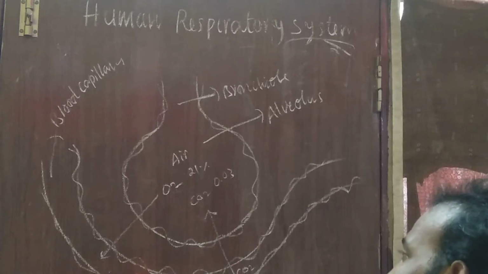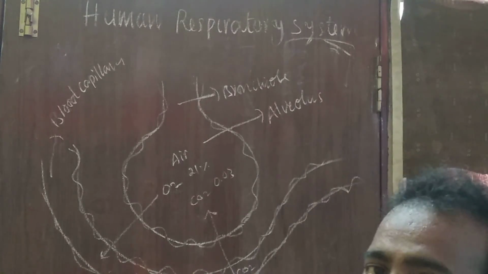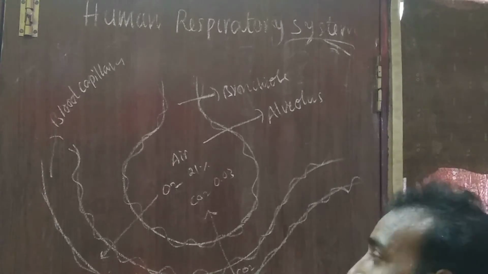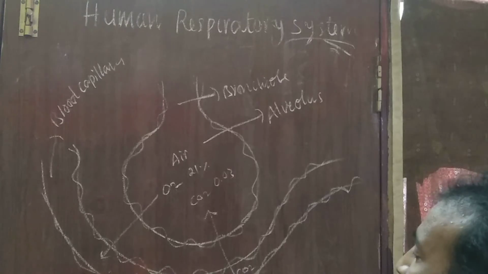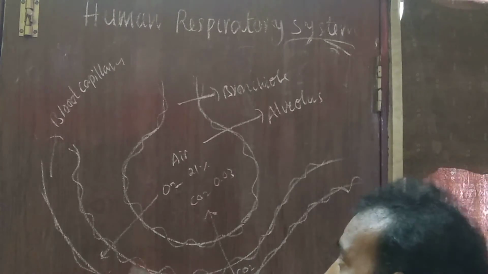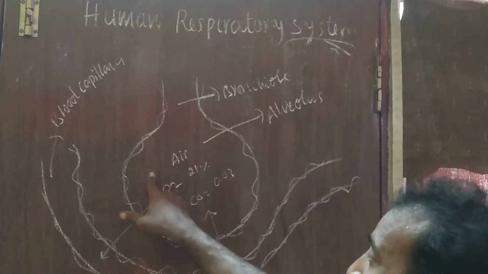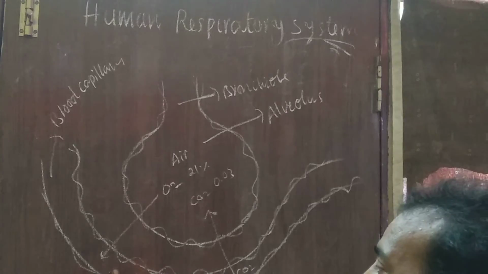How does gas exchange take place in the human being? In the human being, alveoli are the structural units. Each alveolus is surrounded by a blood capillary. Whenever air is entering into the alveolus, oxygen diffuses into the blood of the blood capillary.